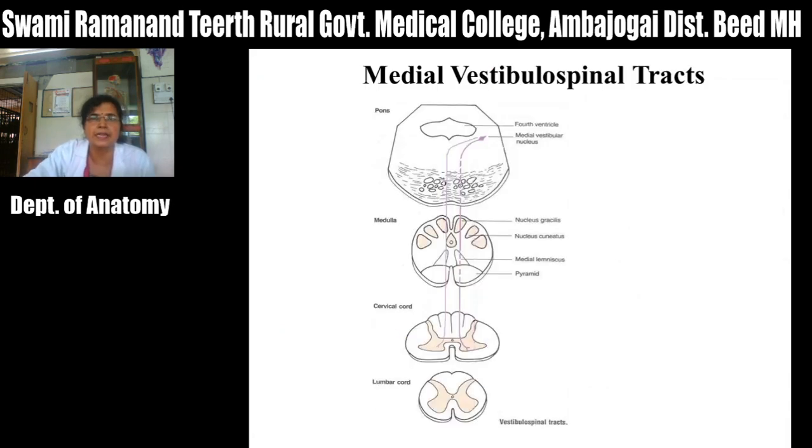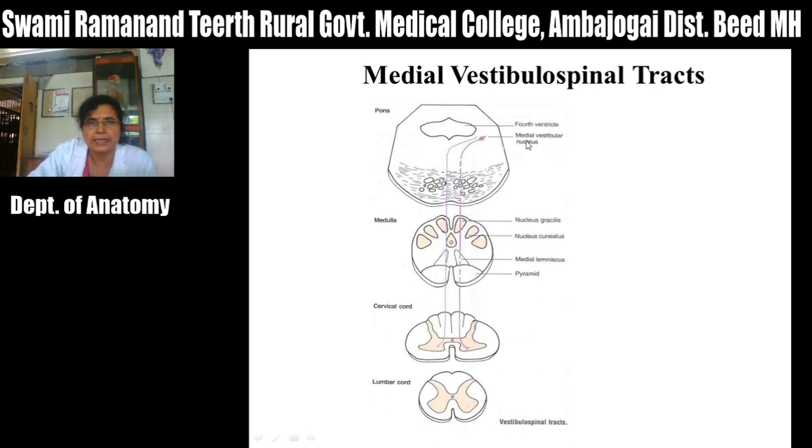Then next is the medial vestibulospinal tract. This medial vestibulospinal tract is not present separately, but its fibers descend through the medial longitudinal fasciculus. This medial longitudinal fasciculus is a bundle of fibers within the brain stem, and it connects various cranial nerve nuclei present in the brain stem. It extends up to the cervical region, so this medial vestibulospinal tract also extends up to the cervical region.